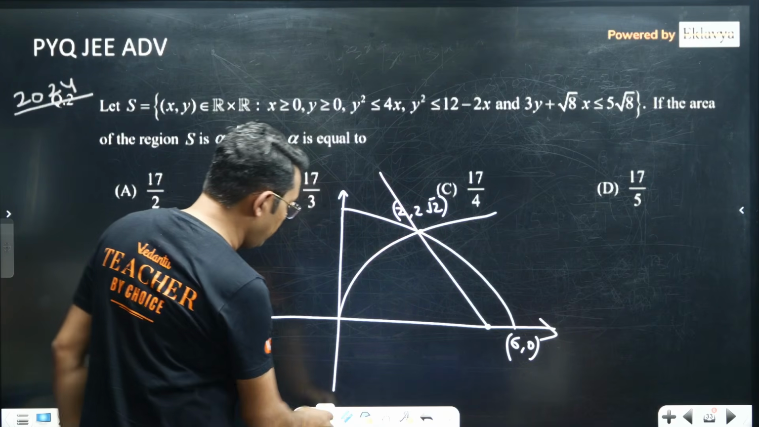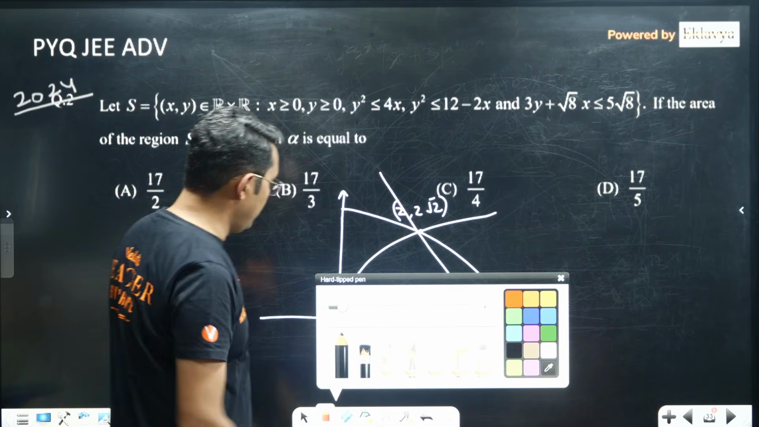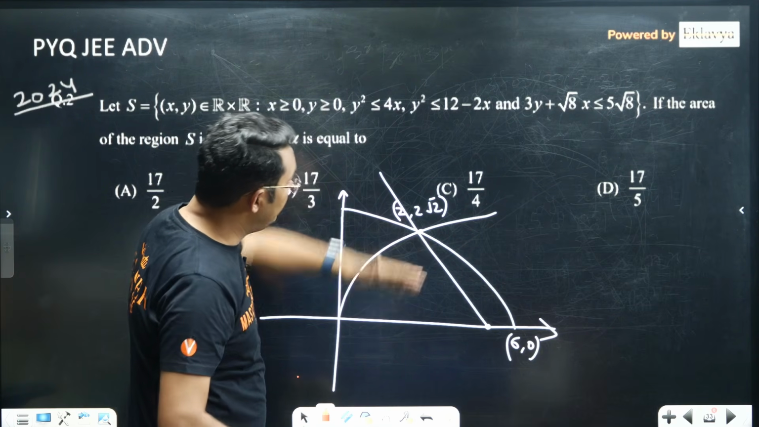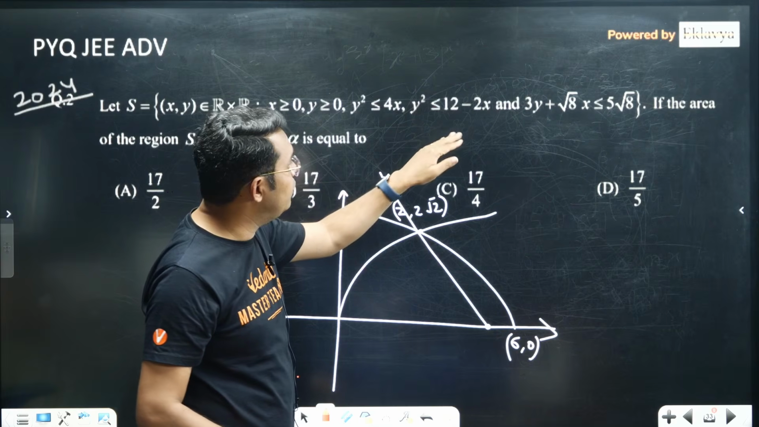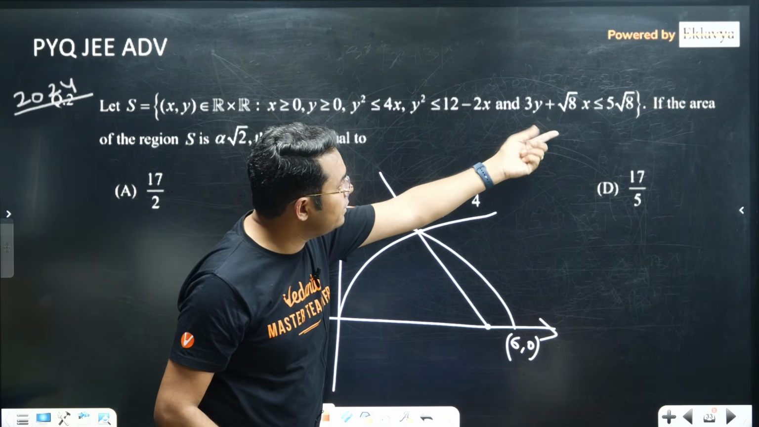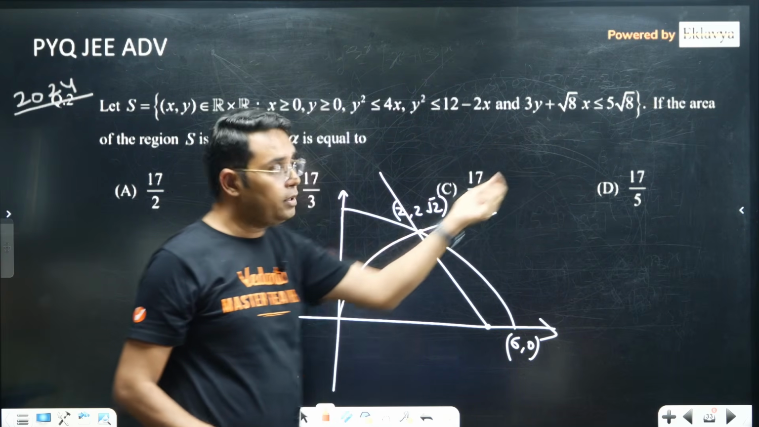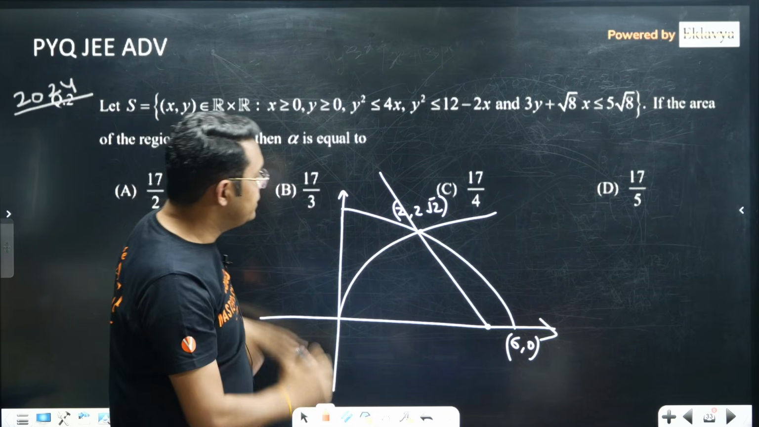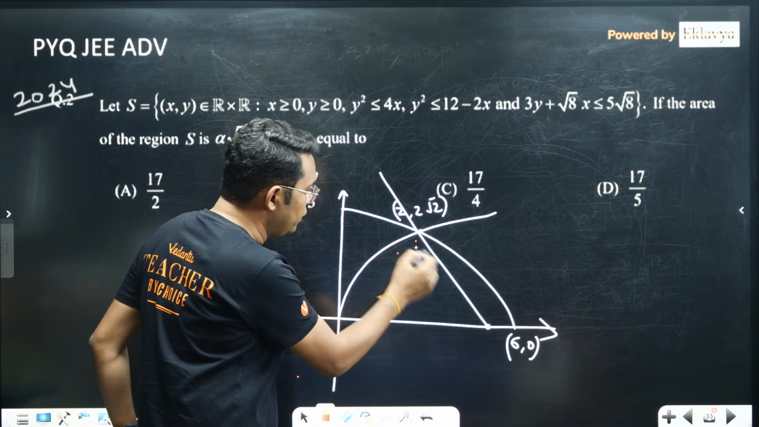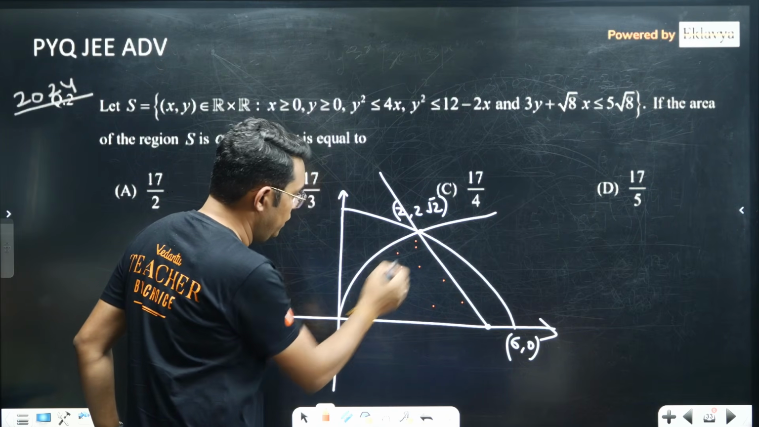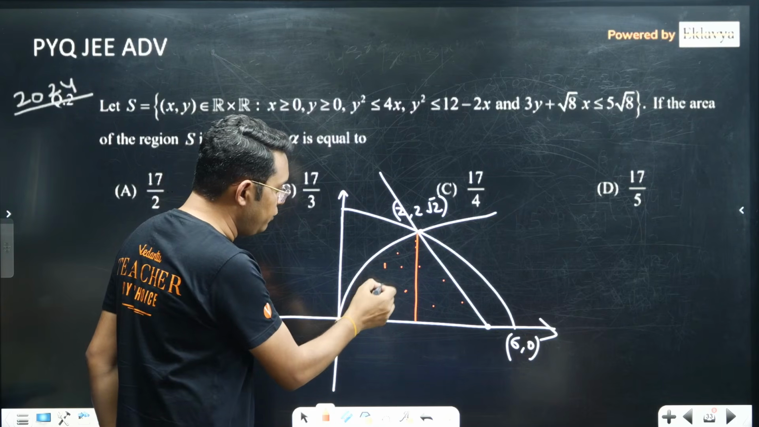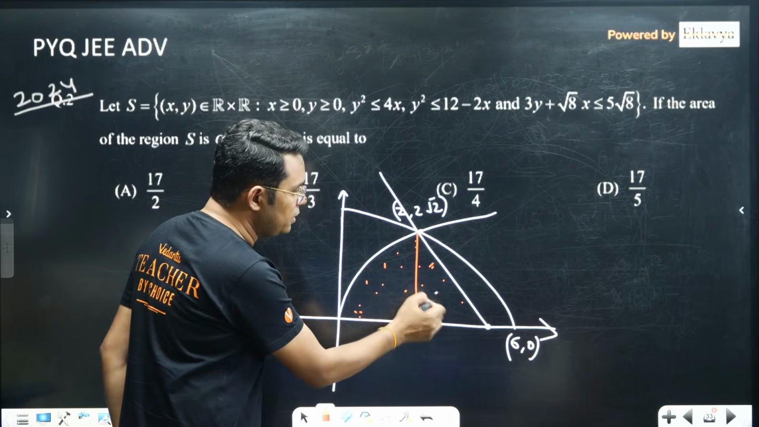Now which area are we looking for here? We are looking for the area that is lying below this parabola, because y square is less than 12 minus 2x, and for this line it is less than 5√8, so that should be towards where the origin is. So we are looking for this area actually. You can now find this area directly by doing 2/3 for this portion, and this is just a triangle.